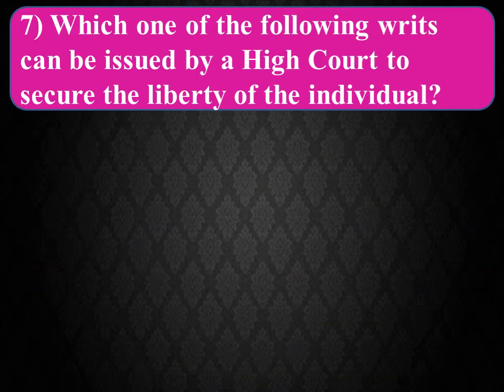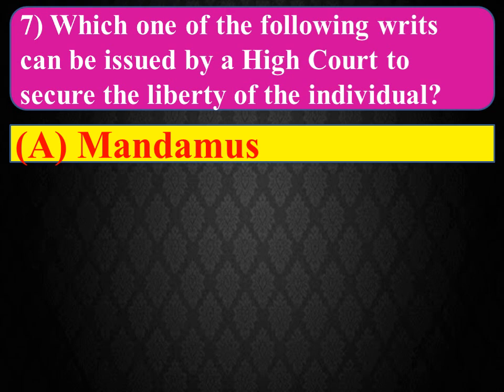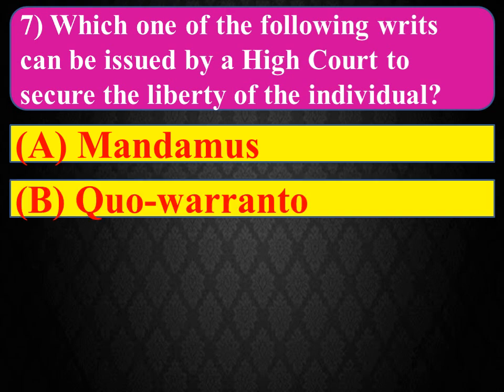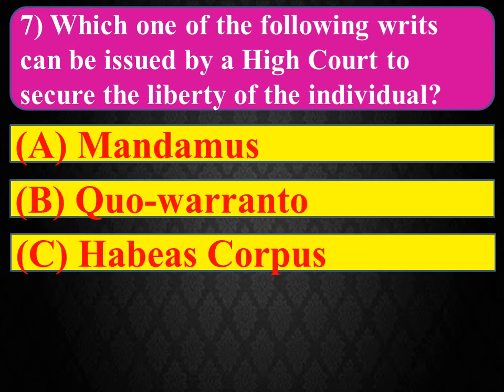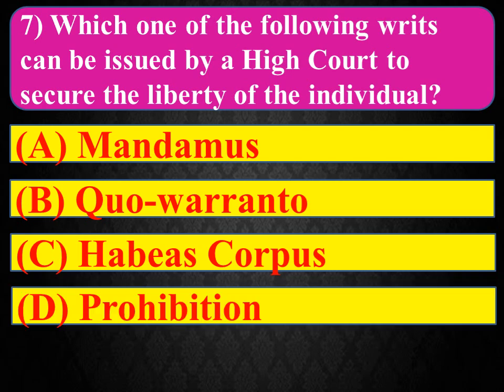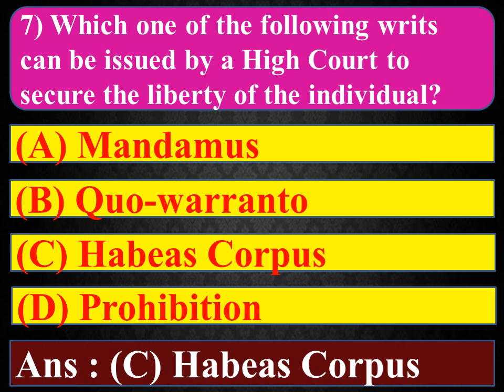Seventh question is which one of the following writ can be issued by a high court to secure the liberty of an individual? Option A mandamus, option B quo warranto, option C habeas corpus and option D prohibition. And the right answer is option C habeas corpus.